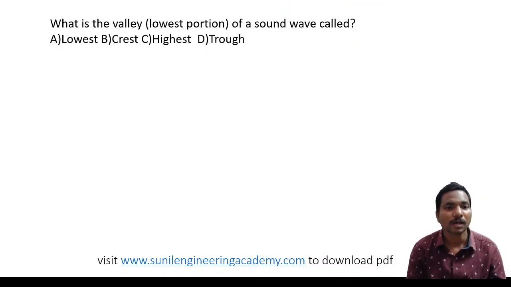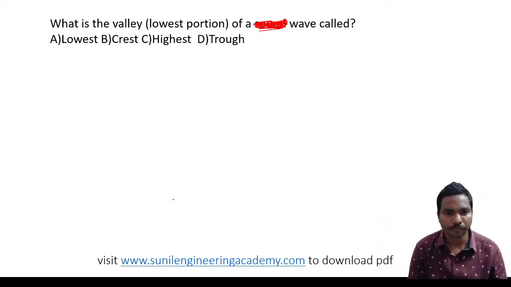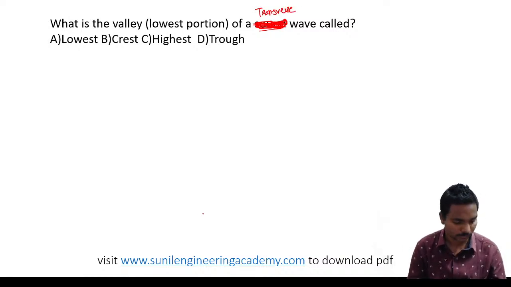Coming to the next one. What is the valley or low portion of a sound wave called? Sorry, low portion of a wave, not a sound wave. Low portion of a transverse wave. If it is a transverse wave, then the question is correct.